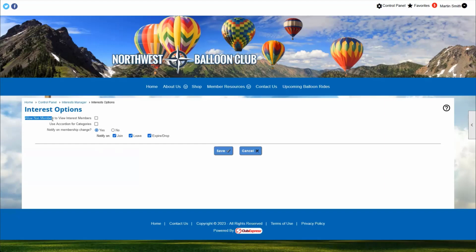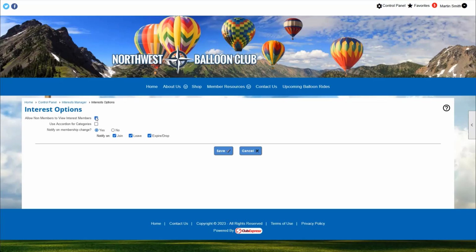So if you allow non-members, that means anytime a non-member visits your site and clicks on the interest module, it's going to show even non-members what members are interested in that group. So if you want to keep that information private to a members only setting, you would want to leave this unchecked. If you were to check this, then even non-members would be able to see what members have selected certain interests.